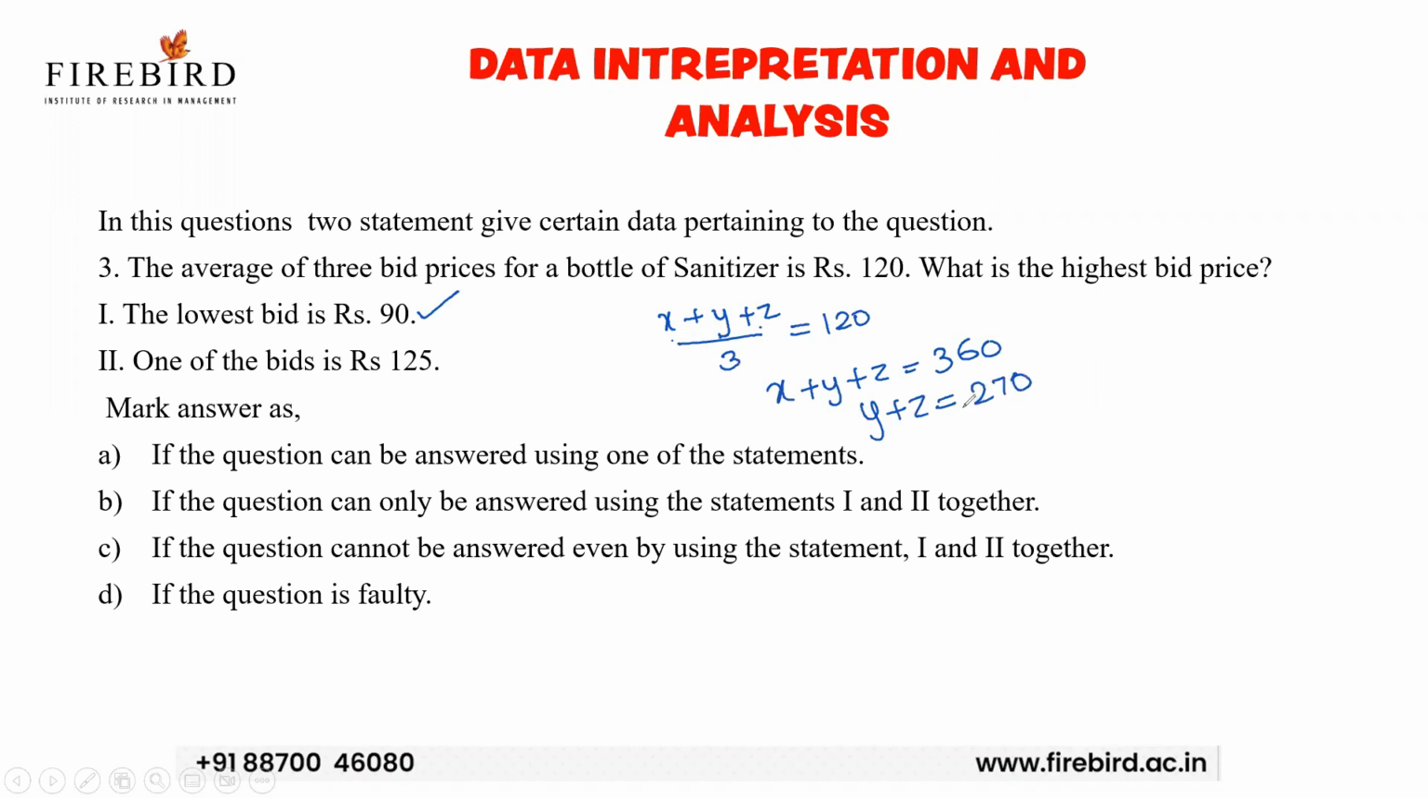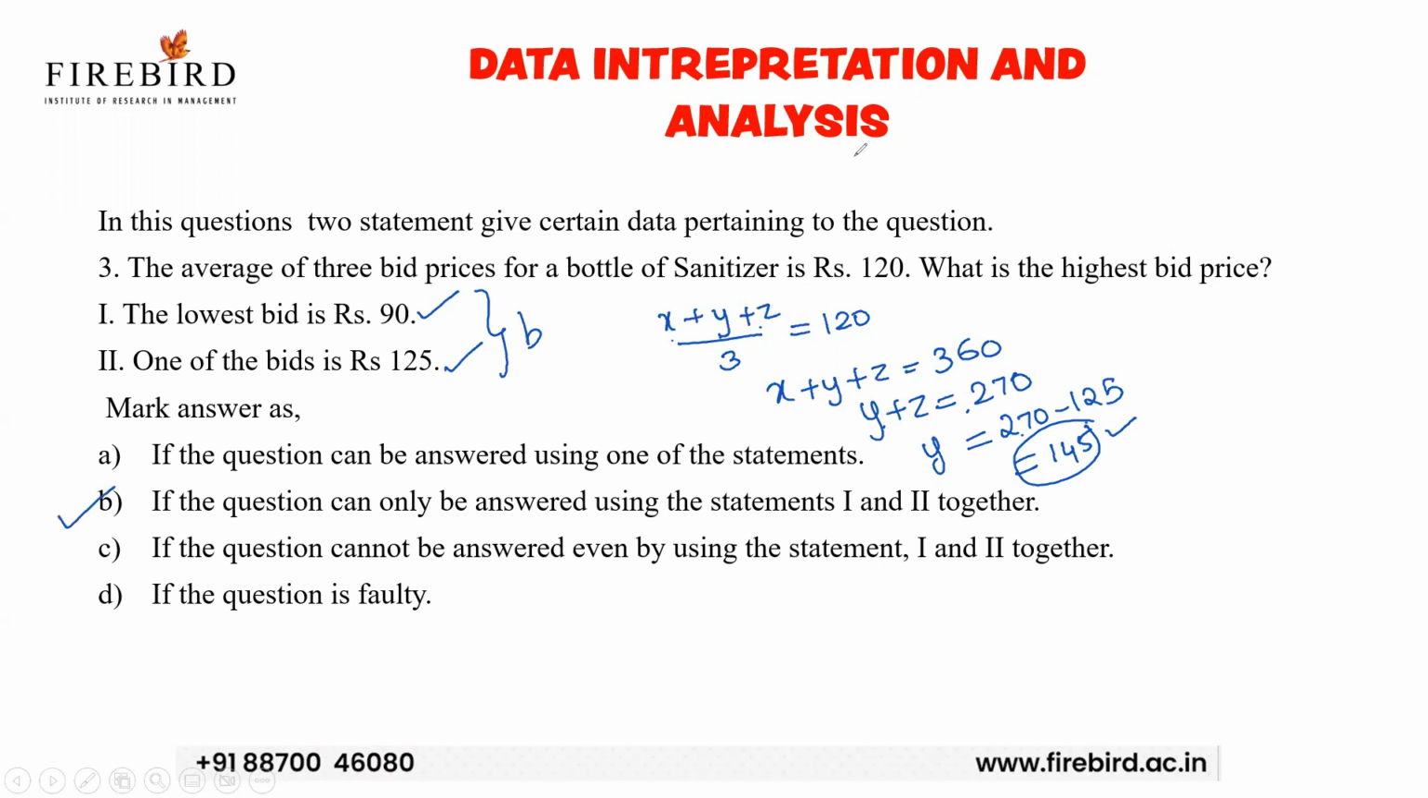So I need to find the highest bid price. With this alone, I cannot find the highest bid price. If I take the second statement, one of the bids is 125. So if I subtract 270 minus 125, the remainder is 145. That is your answer. So the highest bid price is 145. Only if I combine both the statements can I get the answer. So your option is B. Answer is B for this question.